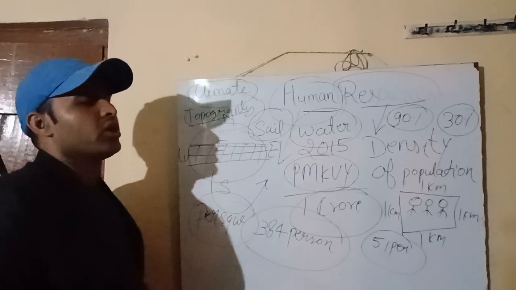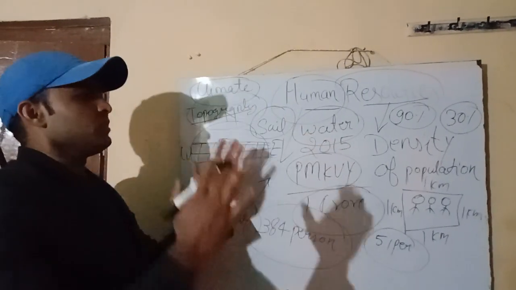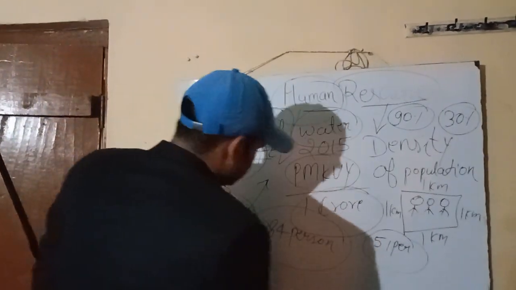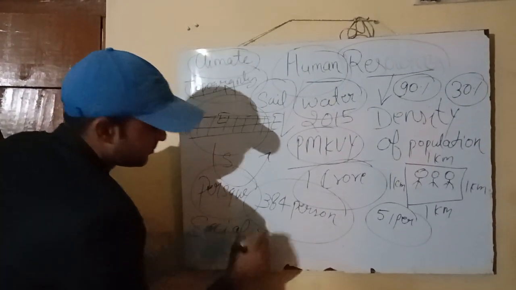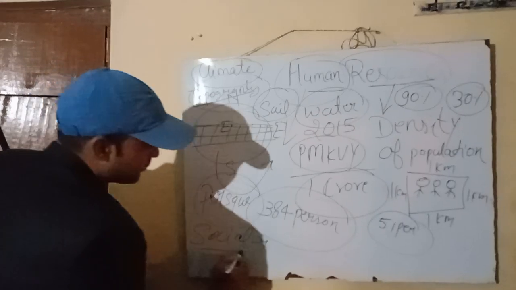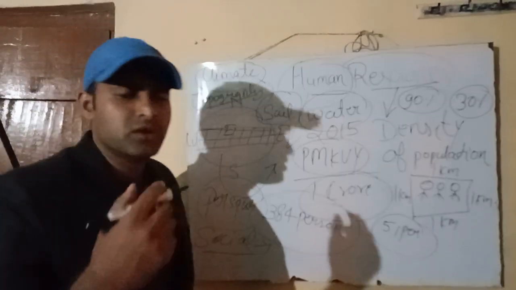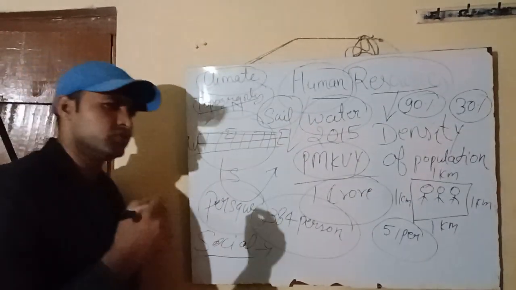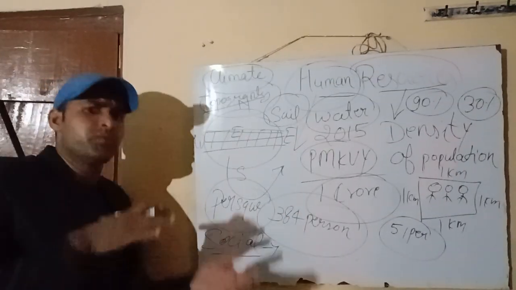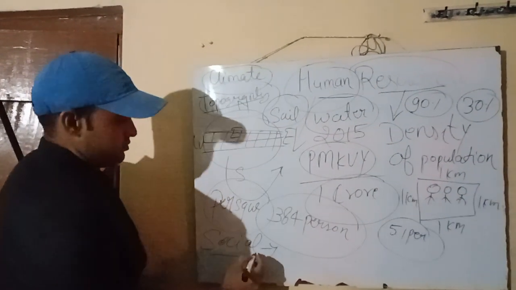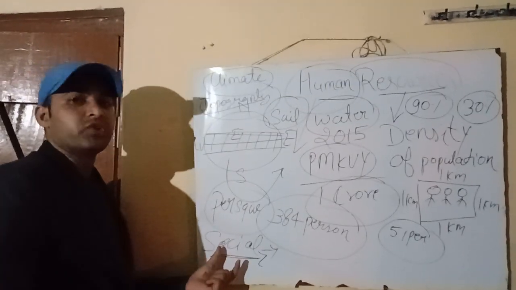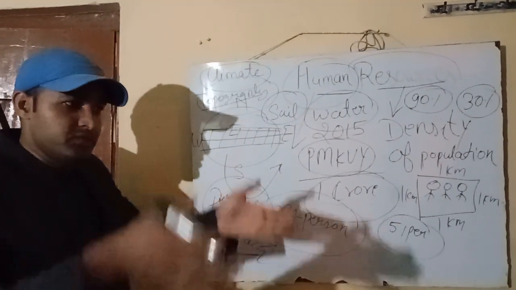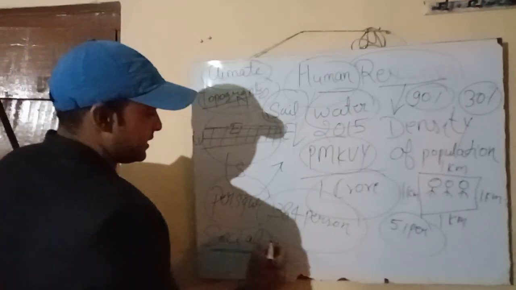Now we are going to talk about some other factors. Suppose we have some social factors. When we talk about the social, then people want to settle where there is a good education system and good health facility. That's why they are moving to the city areas. That is the most important part of the distribution of the population in a particular region.